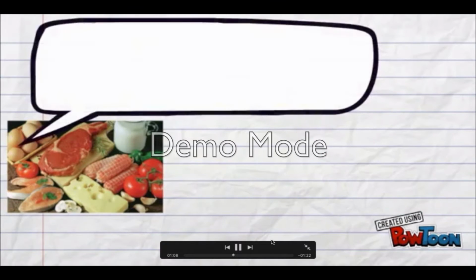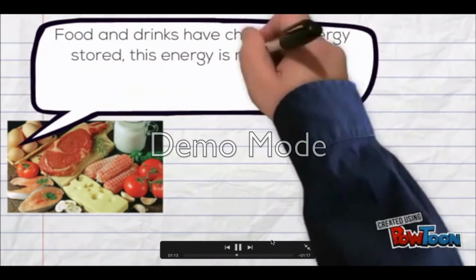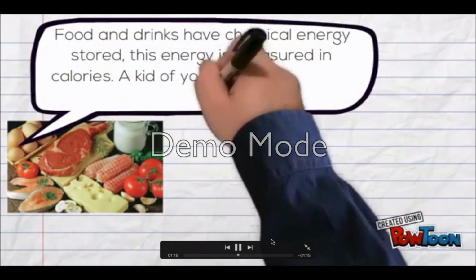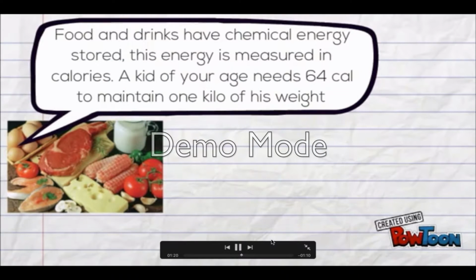Also, in food and in some drinks we can find chemical energy, and it is measured in calories. A kid of your age needs 64 calories to maintain 1 kilo of his weight.